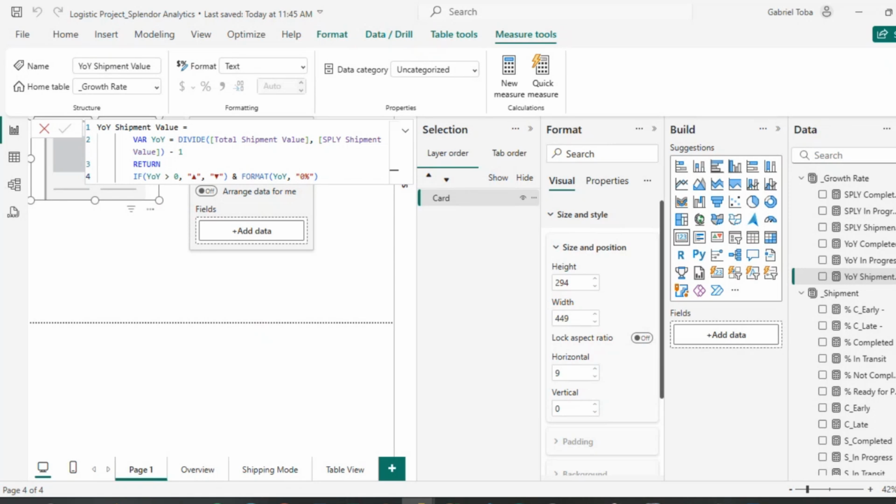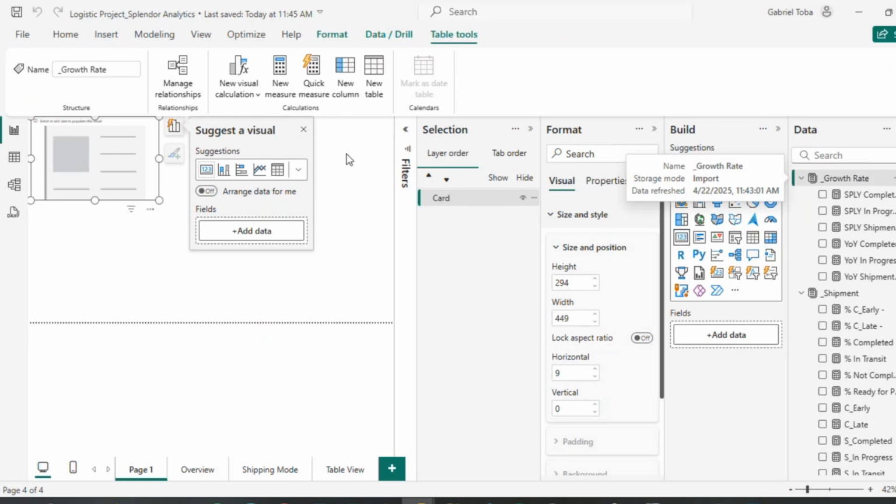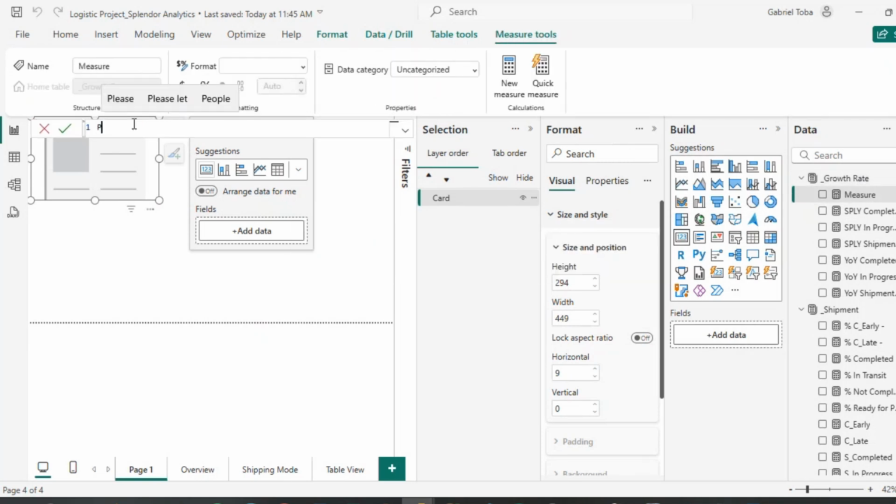Makes sense, right? So the variable ensures that we don't have to write multiple docs. Instead of writing this one and then coming to do all of that, we can just use the variable to do this once and for all. So I think we just do the last few ones, and now the previous months. So I'm going to call this PM completed. So previous month's shipments that were completed in the previous month, and I'm going to use calculate.